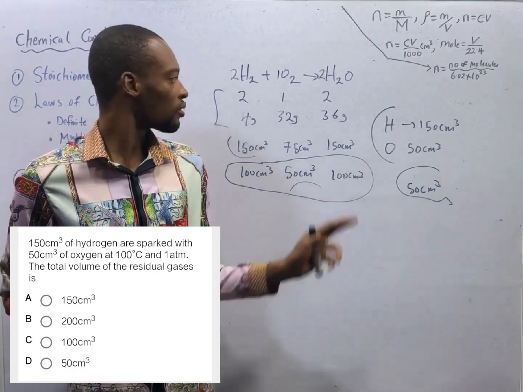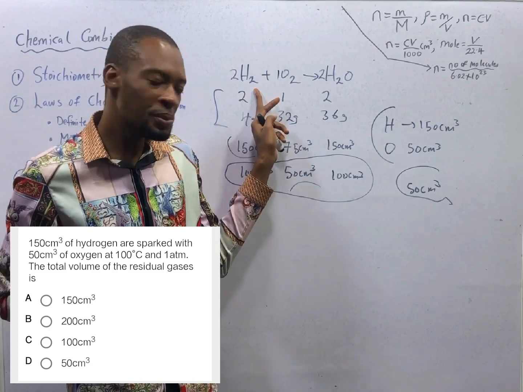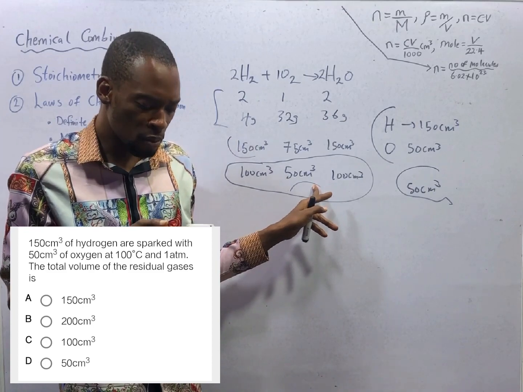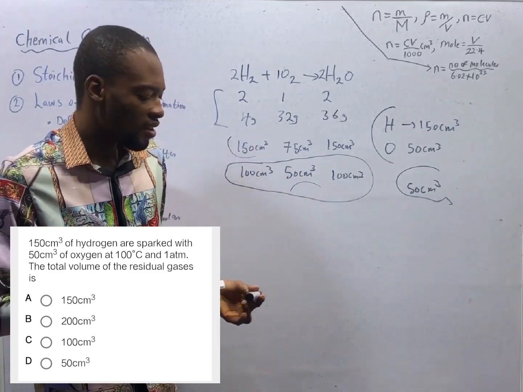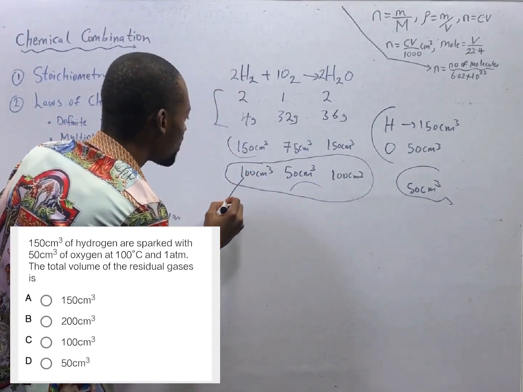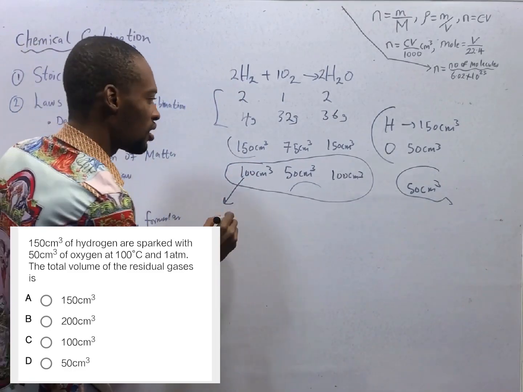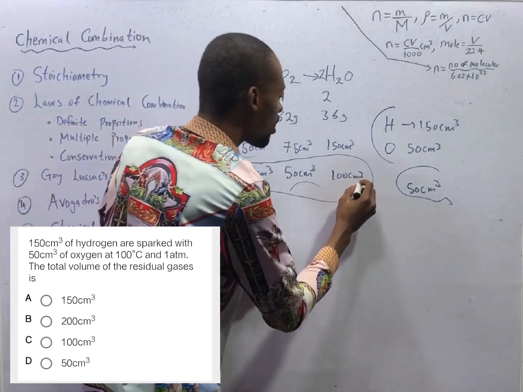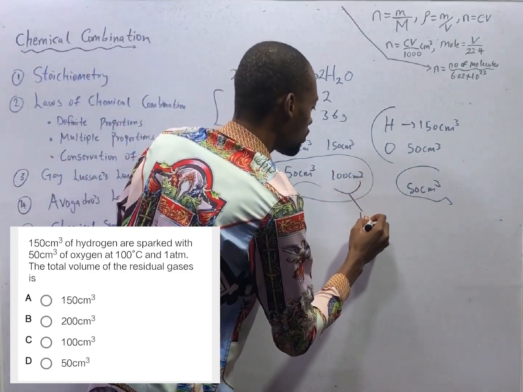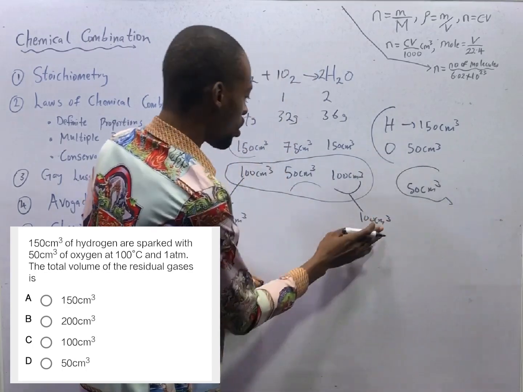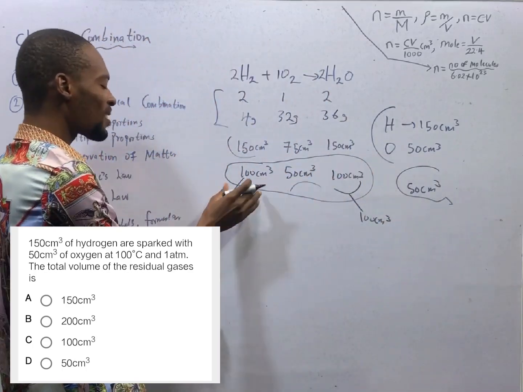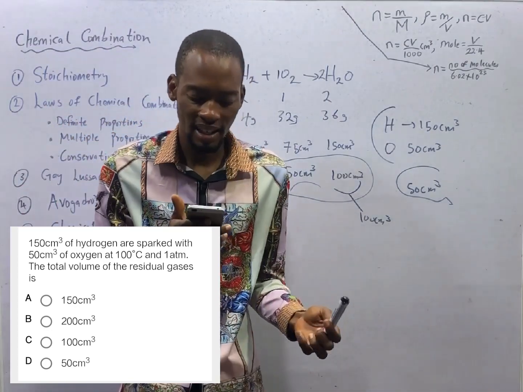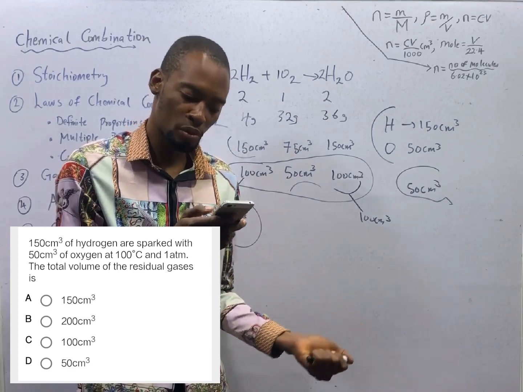What is the excess reagent? Hydrogen. What is the limiting reagent? Oxygen, the one that is not enough. Now, the volume of the residual gas is the hydrogen remaining that did not react at all, which we got to be 50 cm³, plus the product formed, 100 cm³. So the 100 cm³ product formed, plus the volume that did not react, is the volume of the residual gas, and that is 150 cm³.